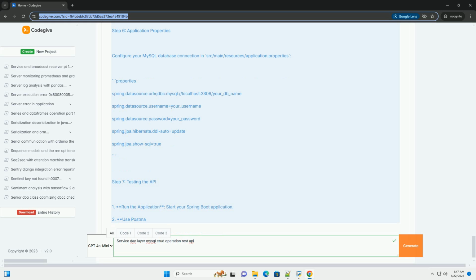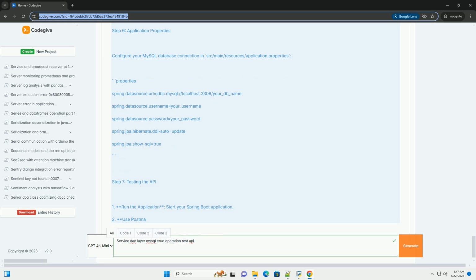Step 6, Application properties. Configure your MySQL database connection in src/main/resources/application.properties. Step 7, Testing the API. 1. Run the application, start your Spring Boot application. 2. Use Postman or another tool to test the REST API.